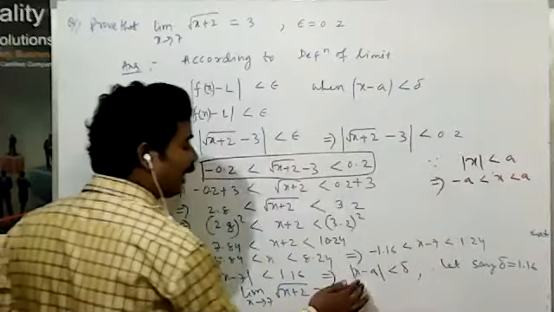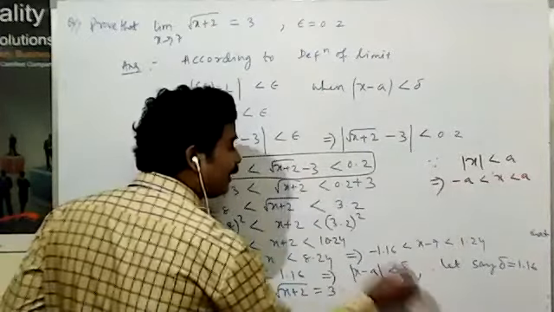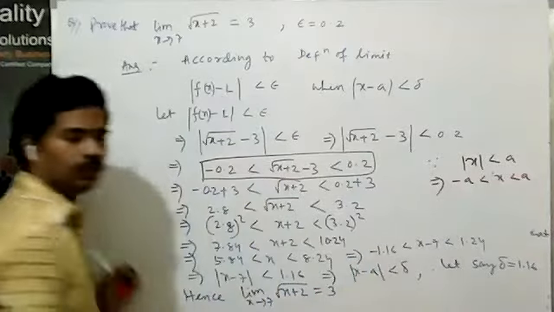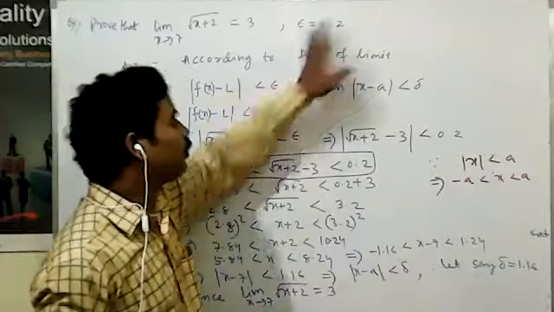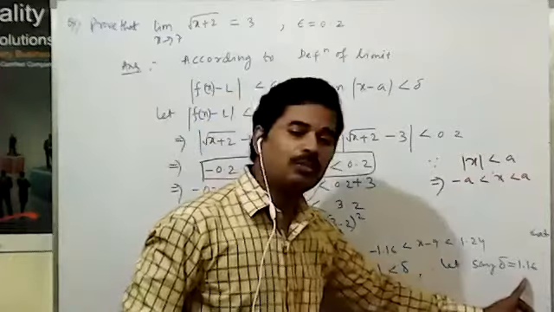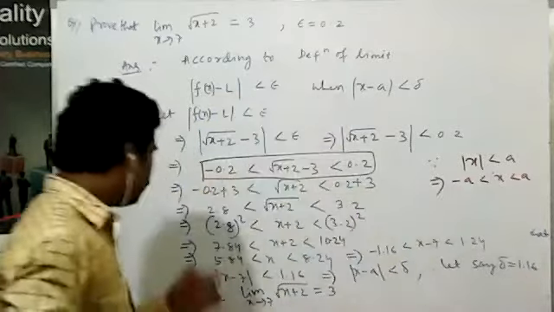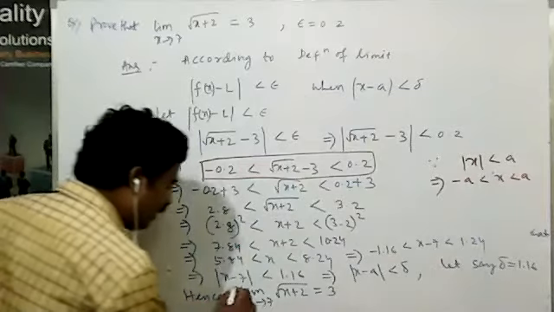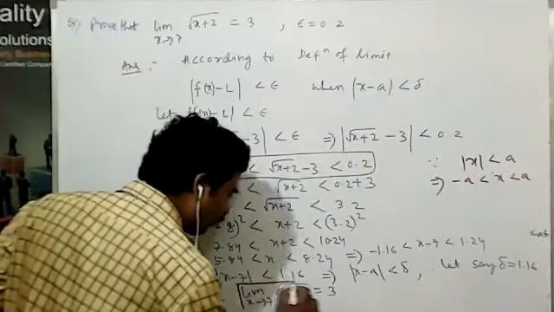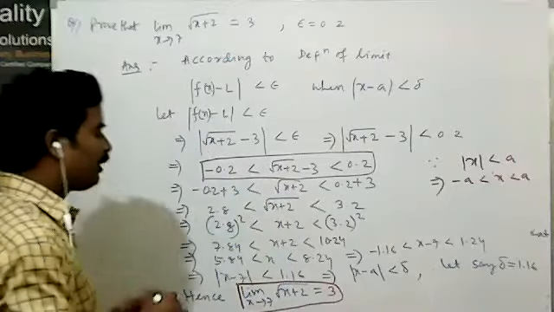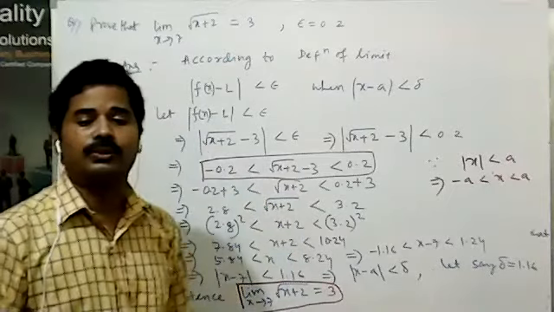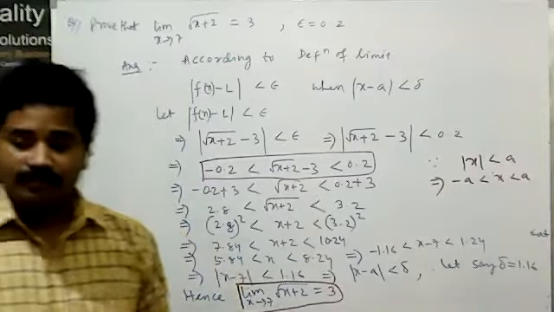This looks like |x − a| < delta. Let's say delta is equal to 1.16. You have taken epsilon equal to 0.2. Here delta is equal to 1.16 will come. So that's why limit of √(x + 2) as x tends to 7 is equal to 3 comes.